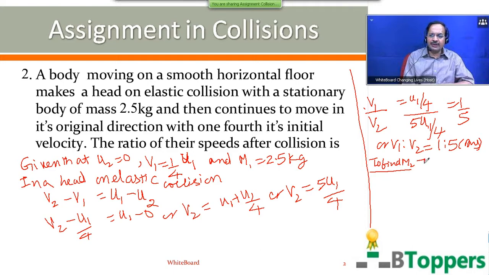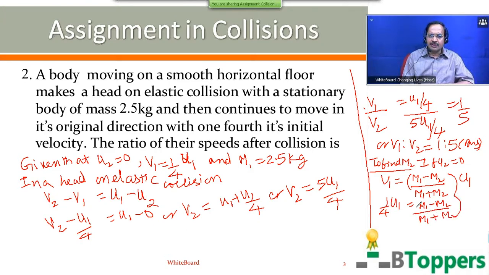If the second body is initially at rest, you can write V1 equal to (M1 minus M2) by (M1 plus M2) into U1. I can substitute V1 equal to 1/4 of U1 on the left side, because it is given that after collision the first body continues to move in the original direction with 1/4 of its initial velocity.